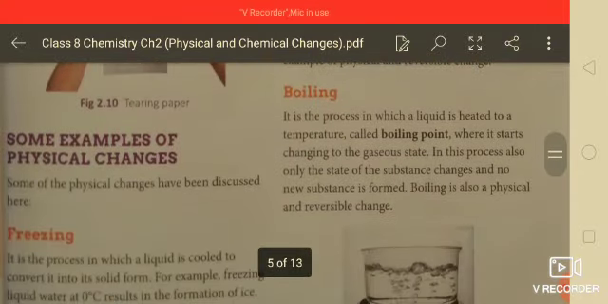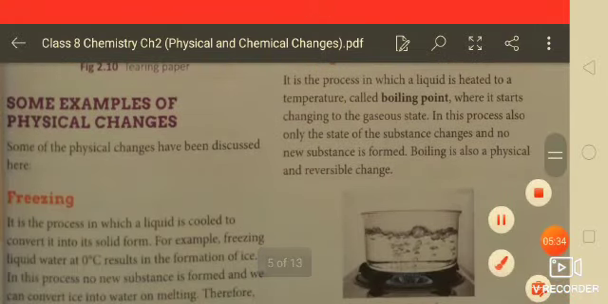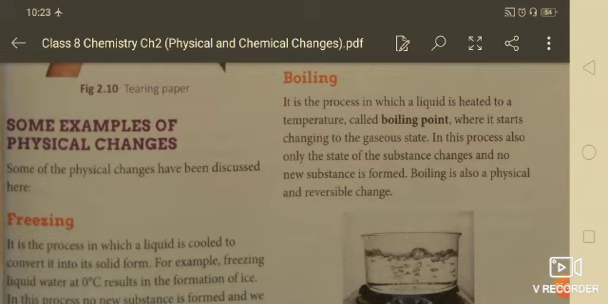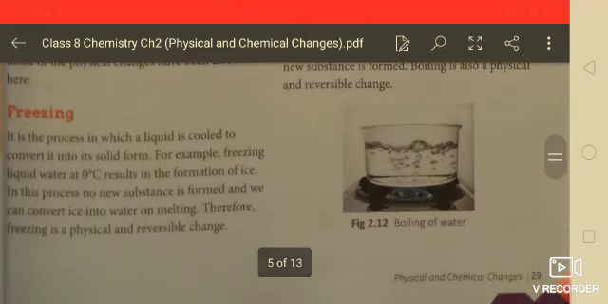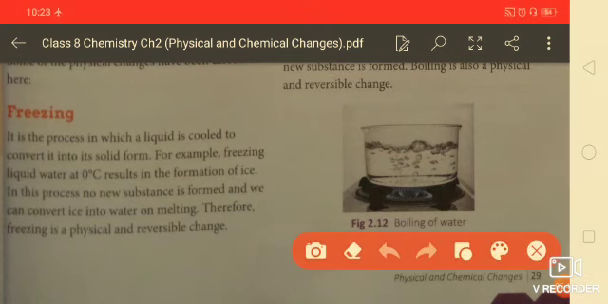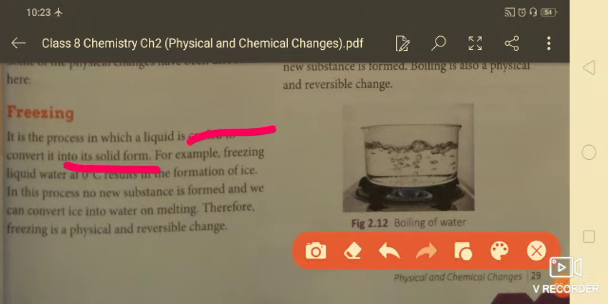Now next thing is some examples of physical changes. First one is freezing. Here, freezing is the process in which a liquid is cooled to convert into a solid, that is called freezing, like formation of ice.